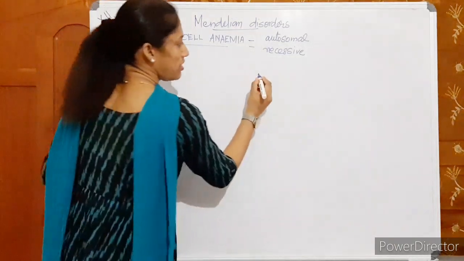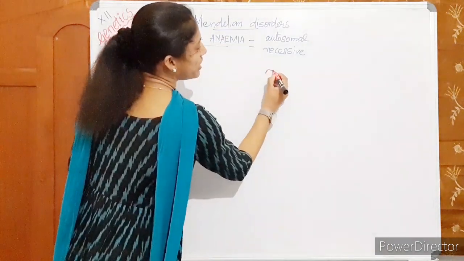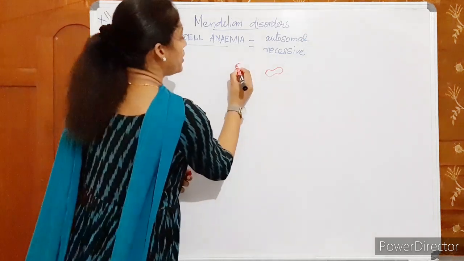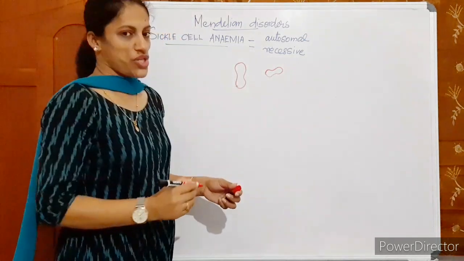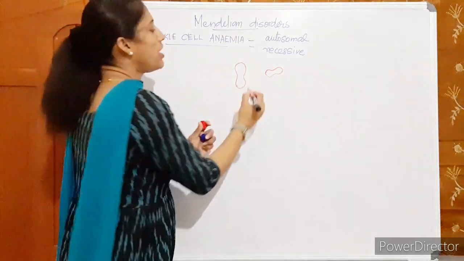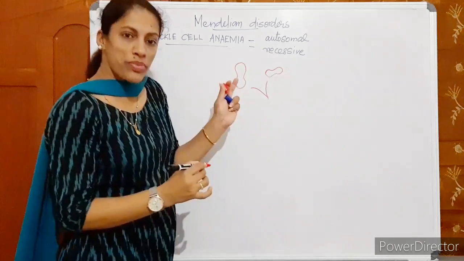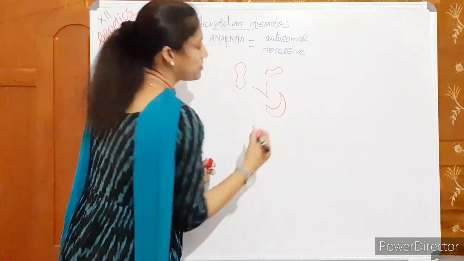You studied it as biconcave, that means two sides concave. This is the normal RBC shape, and in sickle cell anemic patients the RBC shape becomes sickle shaped.